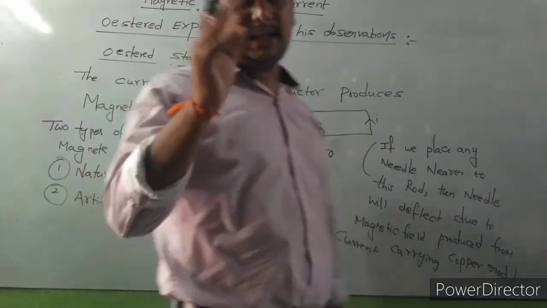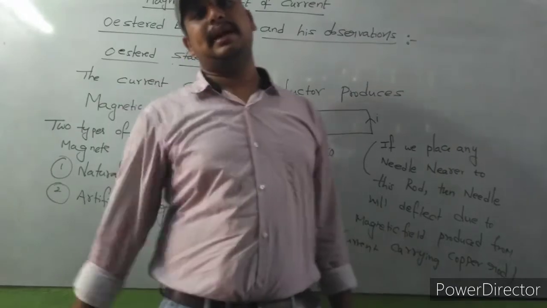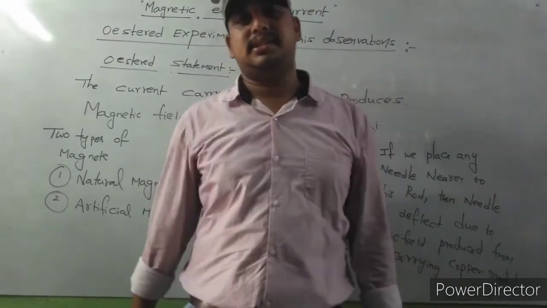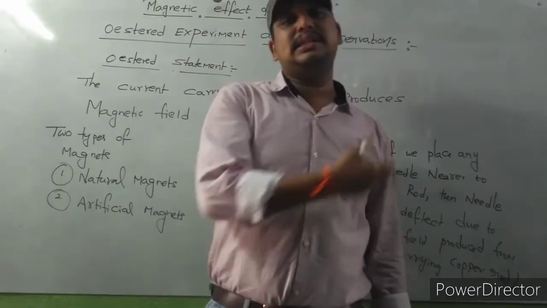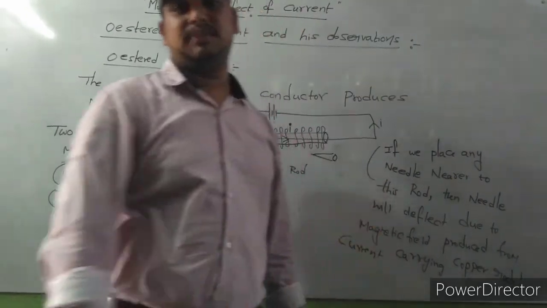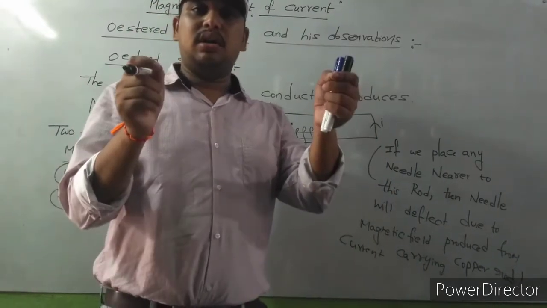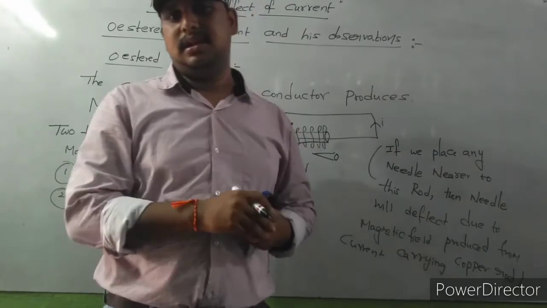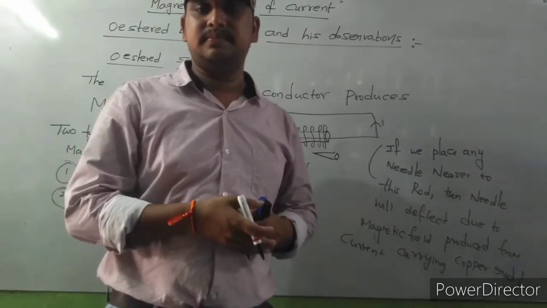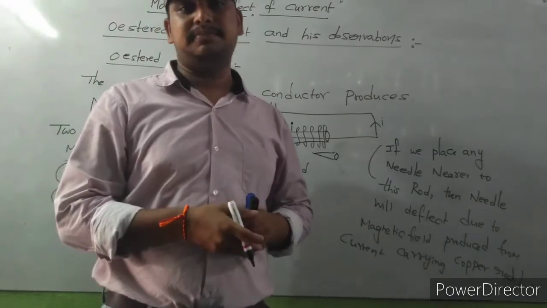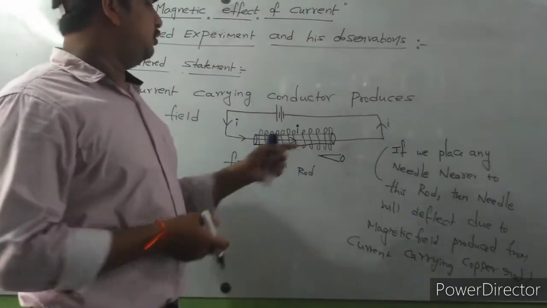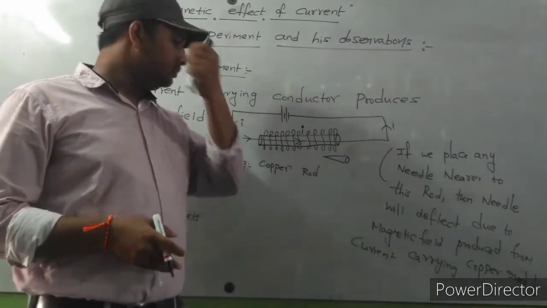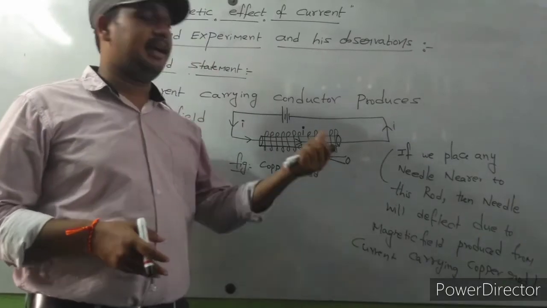Nowadays 90% of the magnets we are using are artificial magnets. In our surroundings, every magnet is an artificial magnet. They are prepared using this Oersted statement only. If you take any rod and current is passing through that rod, after some time the rod will behave as a magnet, because it will produce some magnetic field. That's why if you place any needle nearer to it, definitely that needle will deflect due to the magnetic field produced from the current carrying rod.